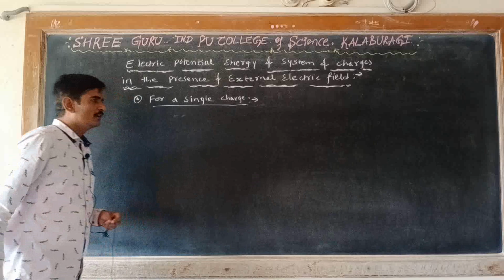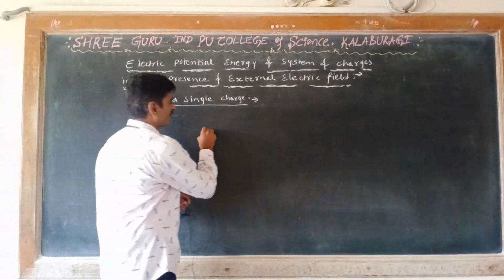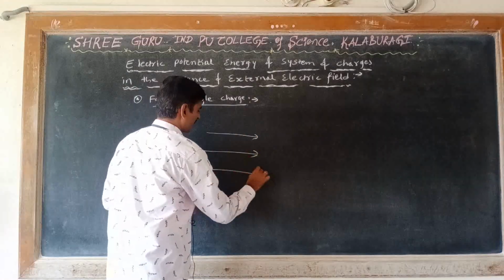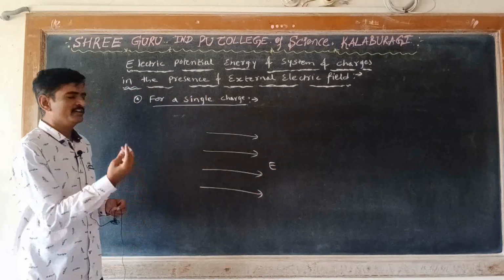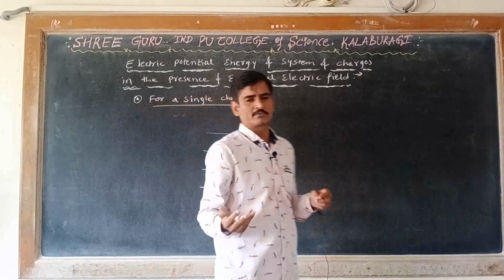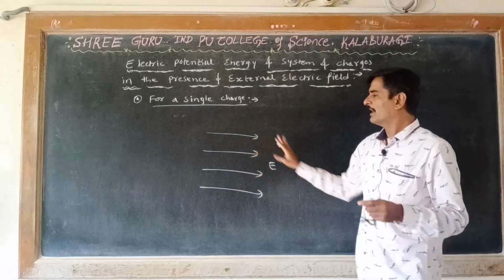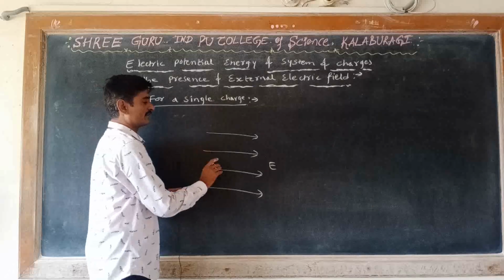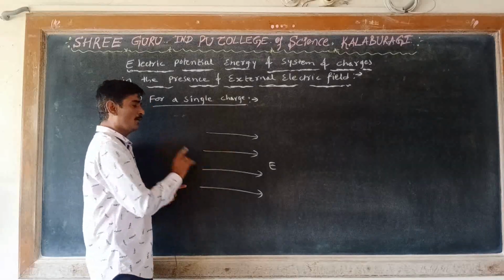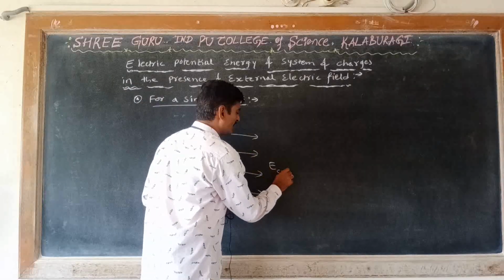Now let us consider that there is an external electric field. This electric field is due to some charge distribution, and that charge distribution is not required here. We only want the external electric field.